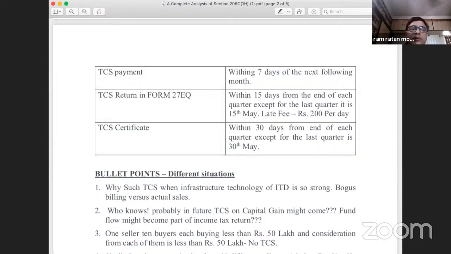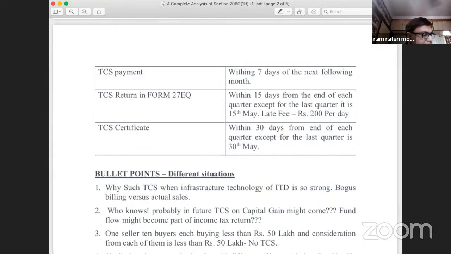Now TCS is to be collected at the time of receipt of money. This has nothing to do with the raising of the invoice. Whenever you are raising the invoice, please do not deduct any TCS. Whenever you are making any adjustment for a discount, or a party has put a claim for defective goods, please do not make any adjustment. TCS is only applicable on the net amount which is received from the customer, from the buyers.